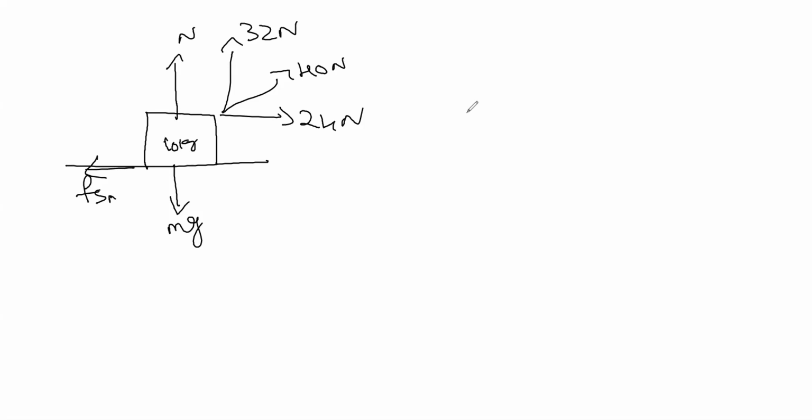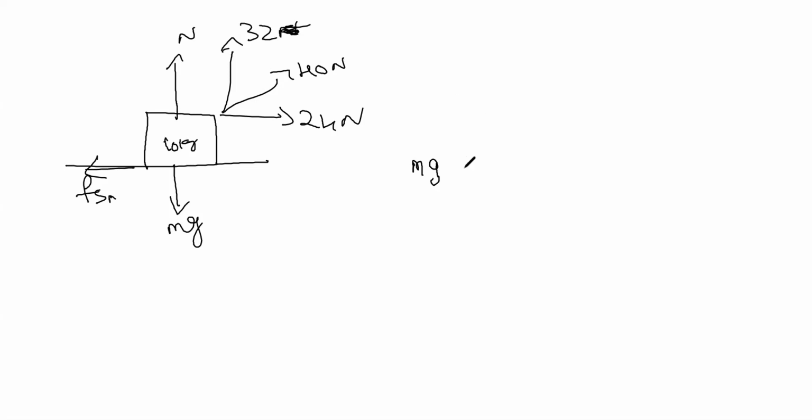The components, what are the forces there? So 24 Newton, that's in x-axis. Along y-axis, that's N and 32 Newton.